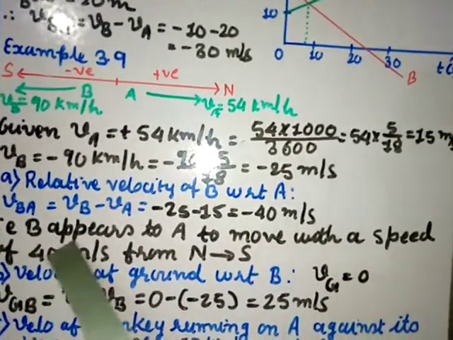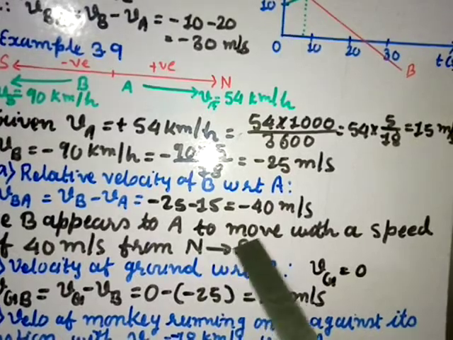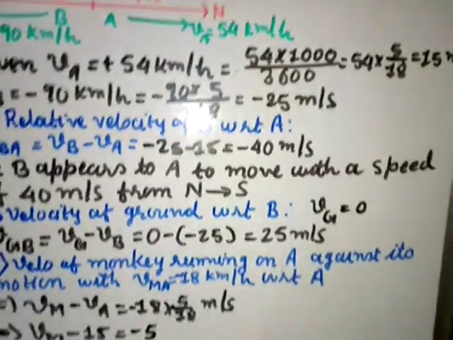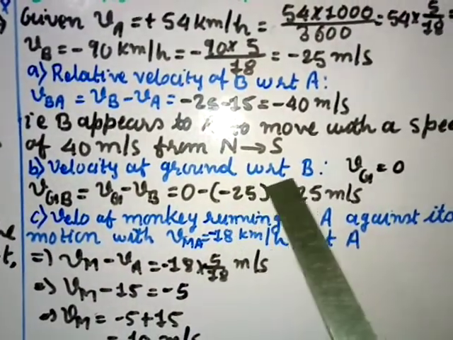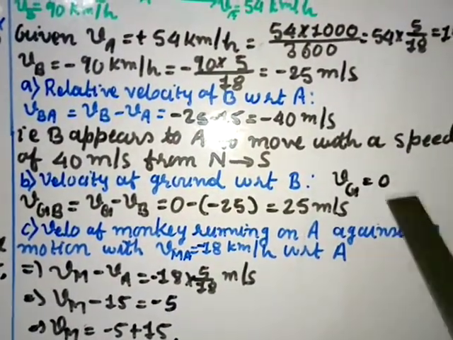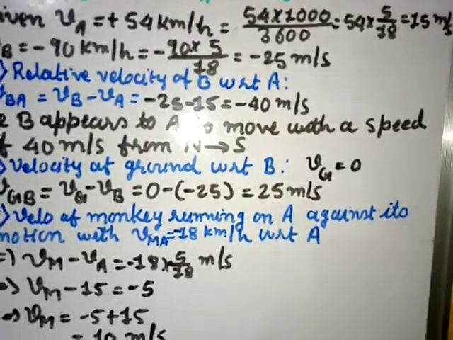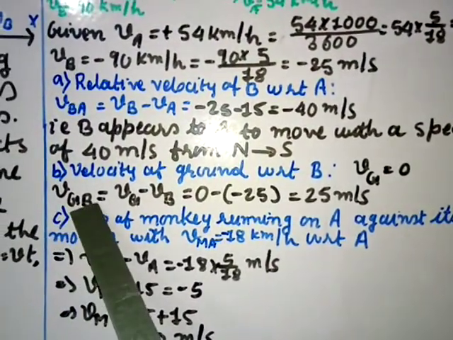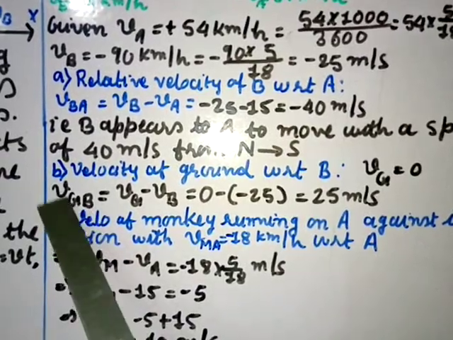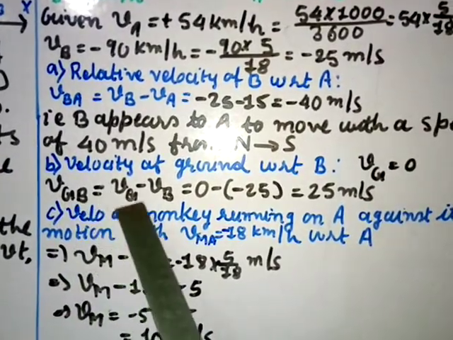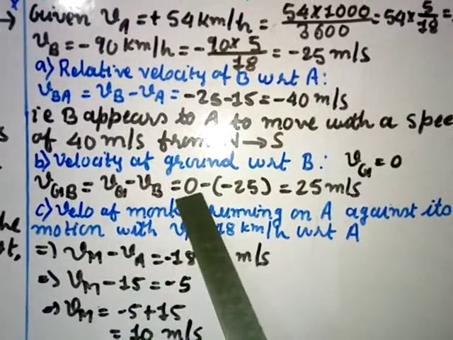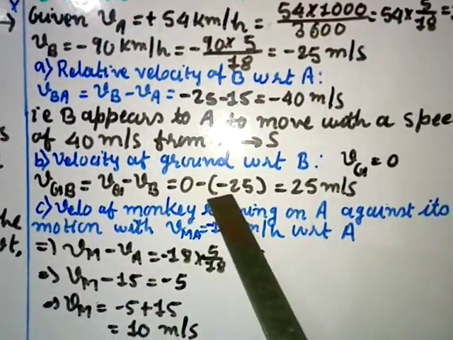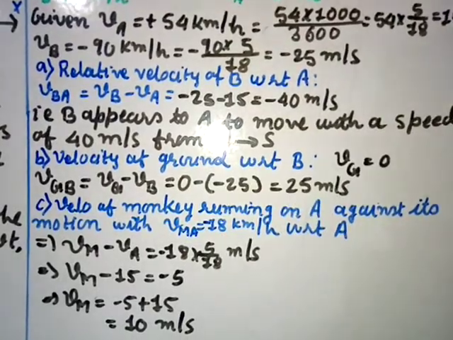What does it mean? B appears to A to move with a speed of 40 meter per second from north to south. Part B, velocity of ground with respect to B. Velocity of ground we take as 0 because it is not moving, so Vg equal to 0. We have to find velocity of ground with respect to the train B. So VGB equal to Vg minus VB. Vg is 0 and VB is given as minus 25, and here there is minus. So minus and minus gives plus, equal to 25 meter per second.